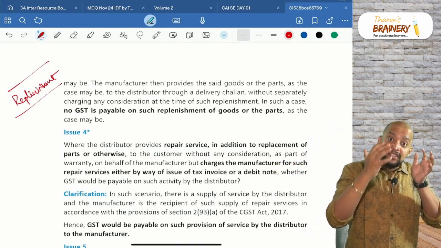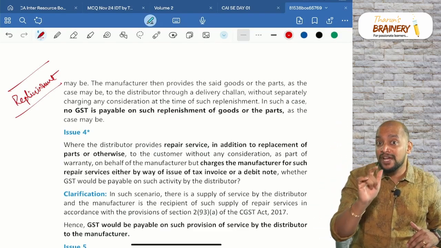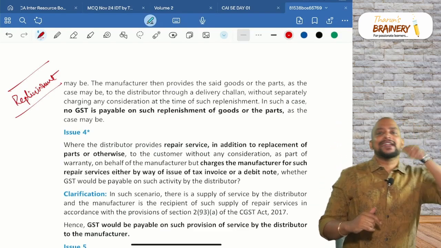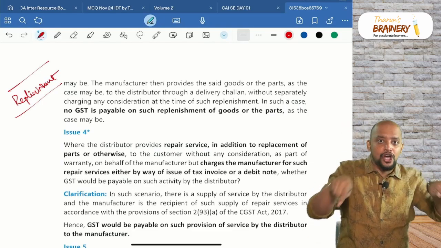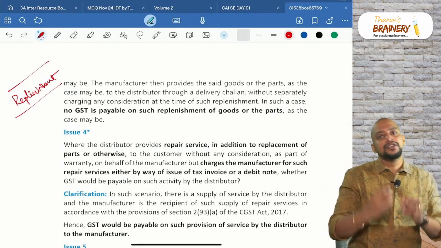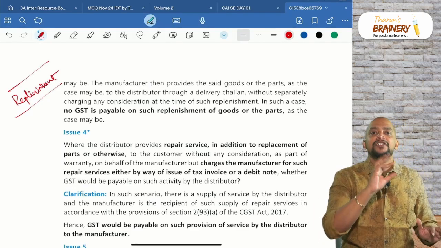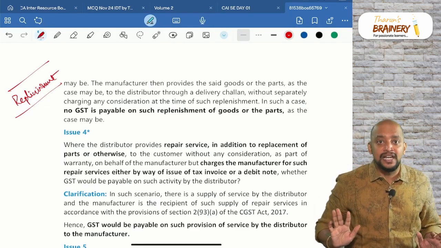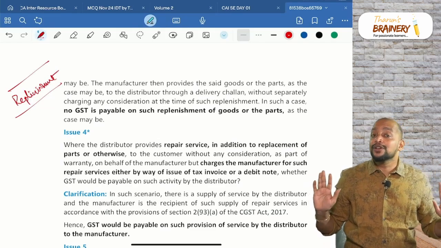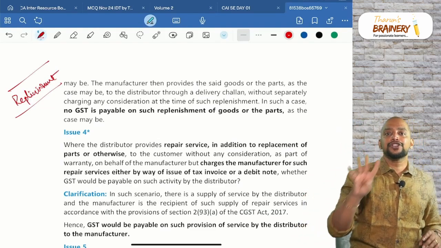Now instead of getting a credit note from the manufacturer, they may get that parking sensor replaced. The stock inventory will be refilled, so 1 unit may be received. In that case, what is the treatment? Simple. The manufacturer will just send it under a delivery challan and is not required to pay any GST. Okay, that is these 4 scenarios.